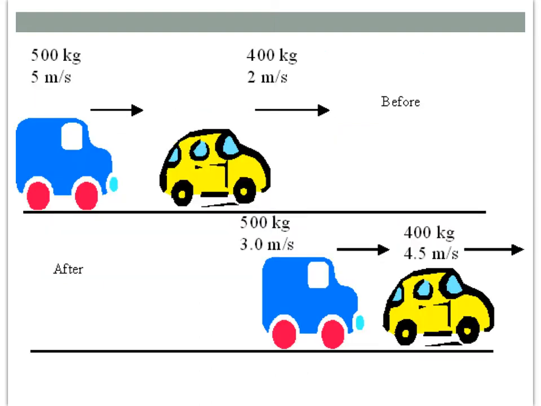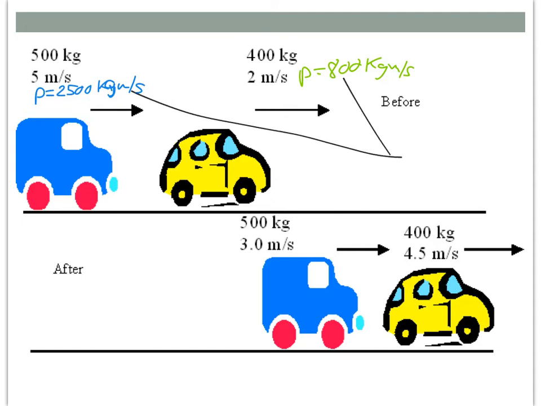So let's take a look at a quick example of this in action. We have a system here of a blue car and a yellow car, and the blue car eventually collides with the yellow car. So let's look at the momentum before and after. Before the collision, the blue car has a momentum of 2,500 kilogram meters per second, just mass times velocity, and the yellow car has a momentum of 800 kilogram meters per second, giving us a total momentum for our system of 3,300 kilogram meters per second.